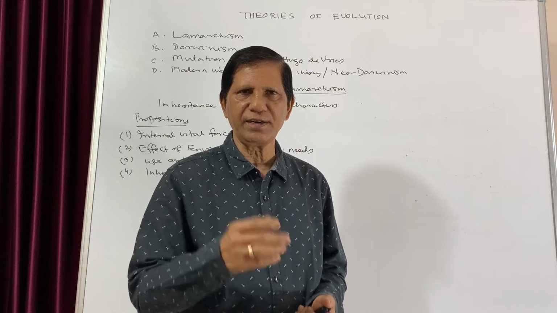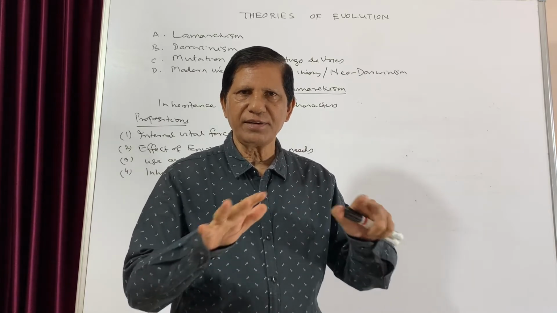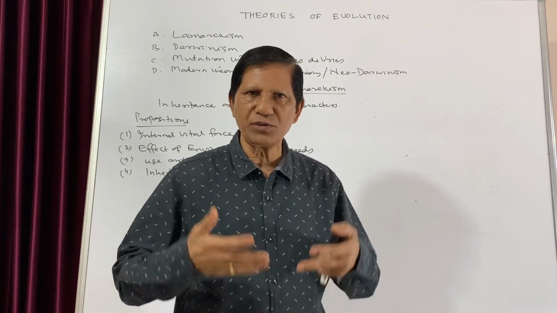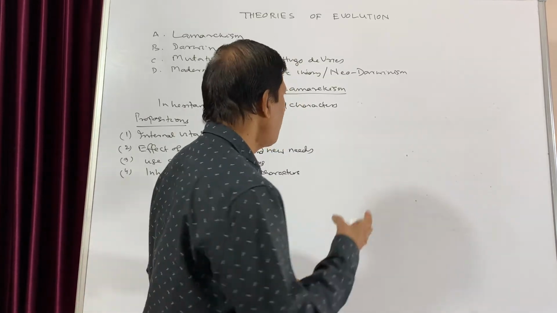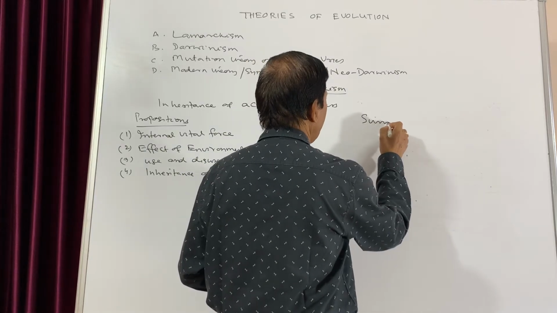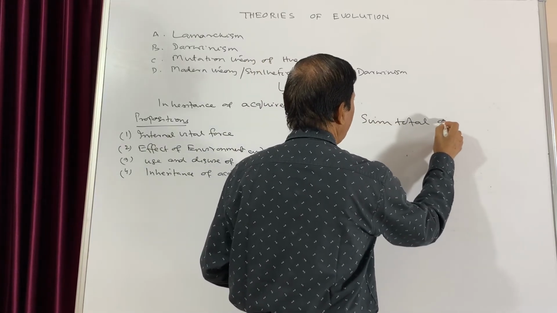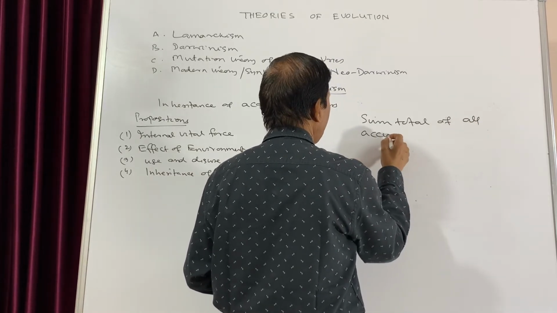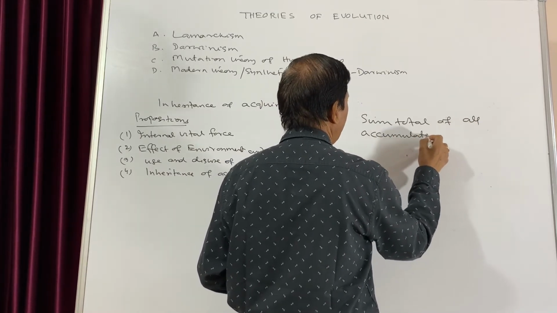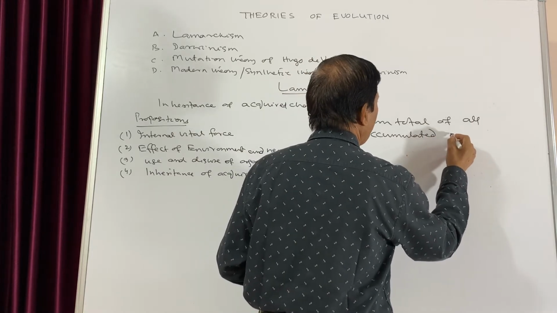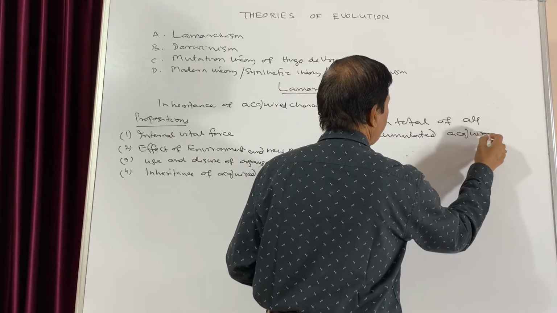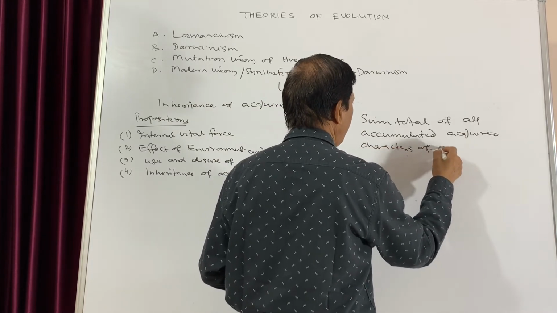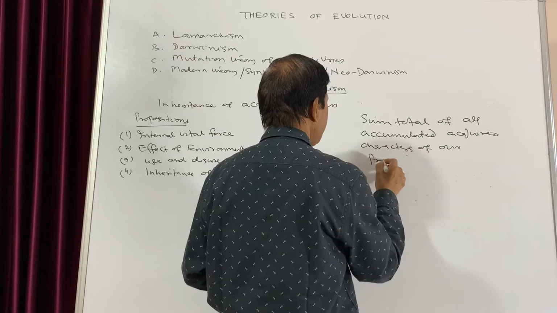Again, I am repeating the sentence. The different species, the different organisms which nowadays we see is the sum total of all accumulated acquired characters of our predecessors.